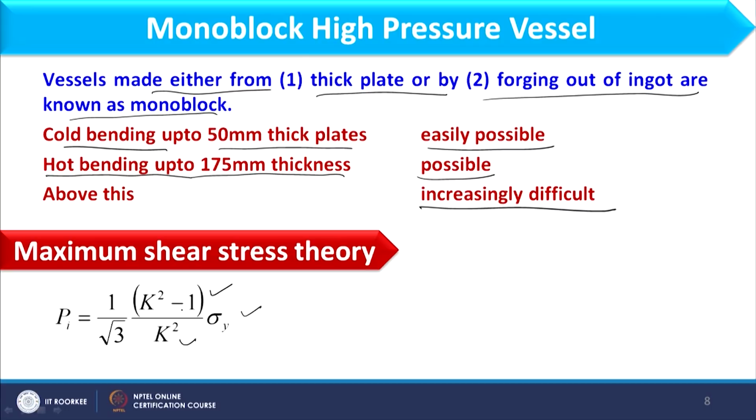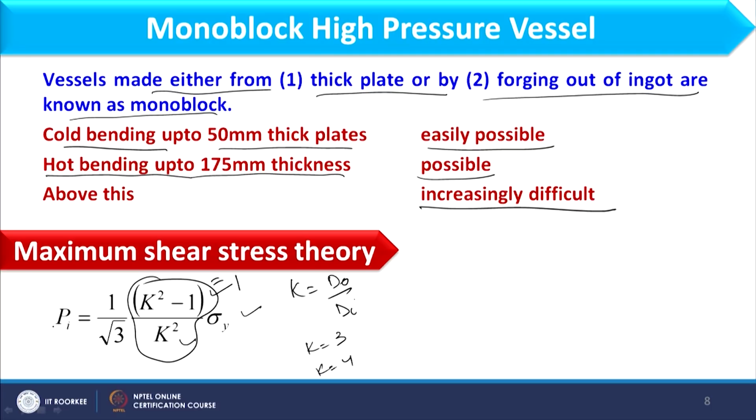Now, if you focus on this equation, what should be the maximum value of this term? The maximum value of this term would be equal to 1. Now, k is basically dO by di. It means k speaks about the thickness of the vessel. So, if I consider k equal to 3, this gives 0.88, and if I consider k equal to 4, it gives 0.93.